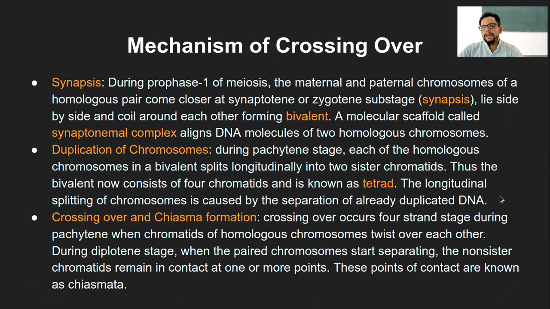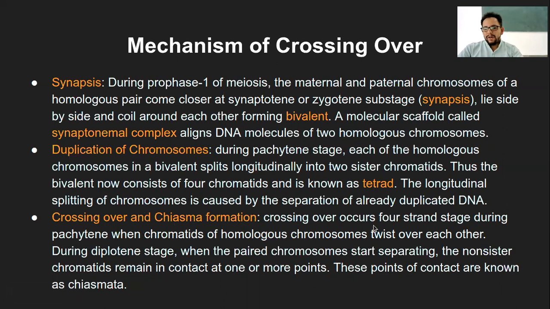So that already duplicated DNA comes from the synthesis phase. Here just the pairing happens. Here the 2 more sister chromatids, they come into picture, and that's when they form the tetrad. And then this particular longitudinal splitting is specifically caused due to the already duplicated DNA. So that is duplication of chromosome. Third stage in the mechanism is the crossing over. So now this is very important. Crossing over and chiasma formation.